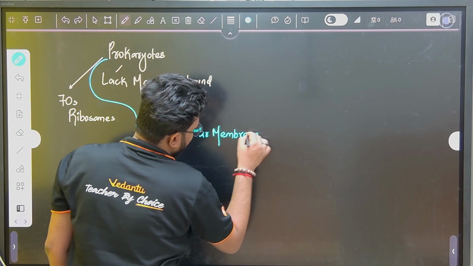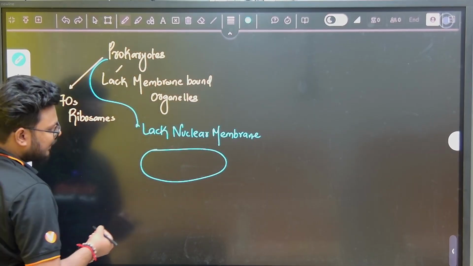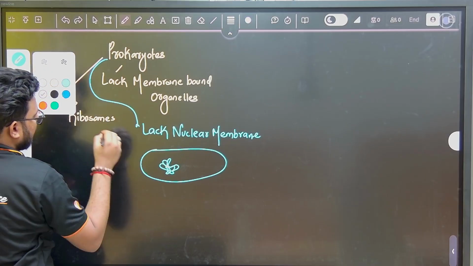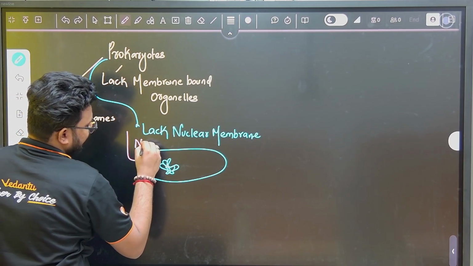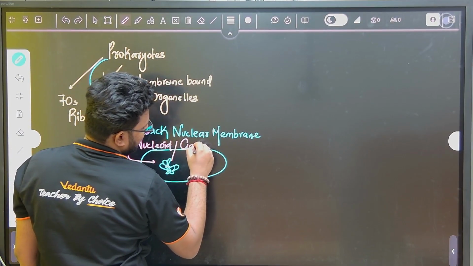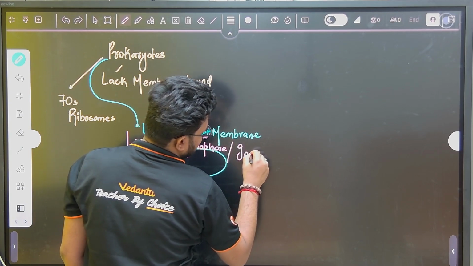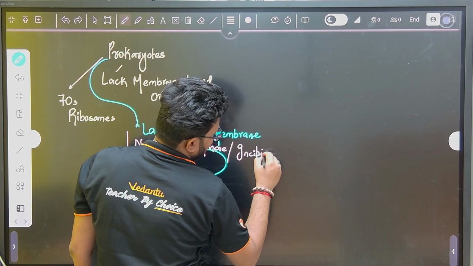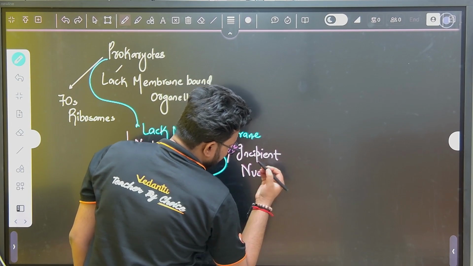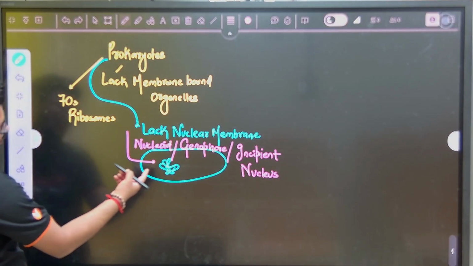If you see here, this is our bacteria. They don't have a nuclear membrane. DNA gets accumulated in a particular region, and this region is called the nucleoid. You can also call it genophore. There is one more term for it, that is incipient nucleus. But my suggestion is that you should remember nucleoid and genophore. Nuclear membrane I have not drawn.